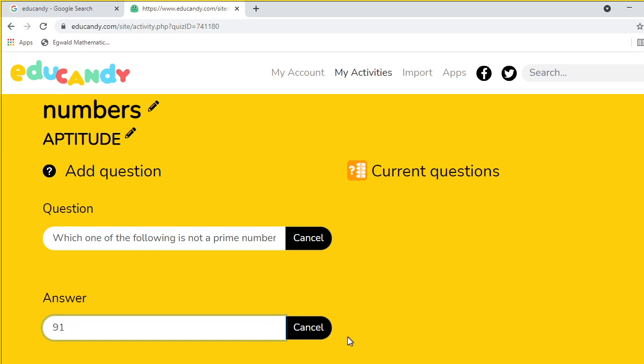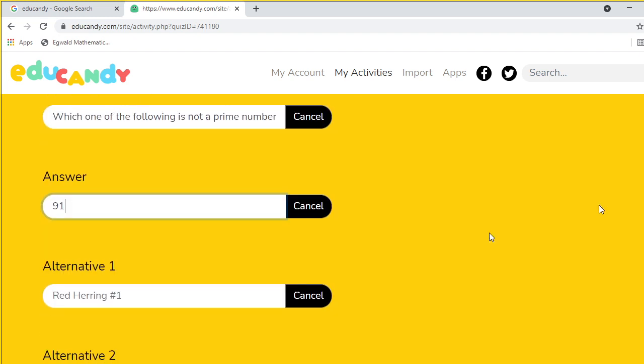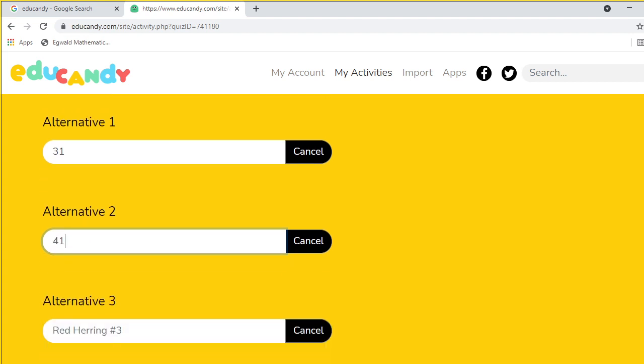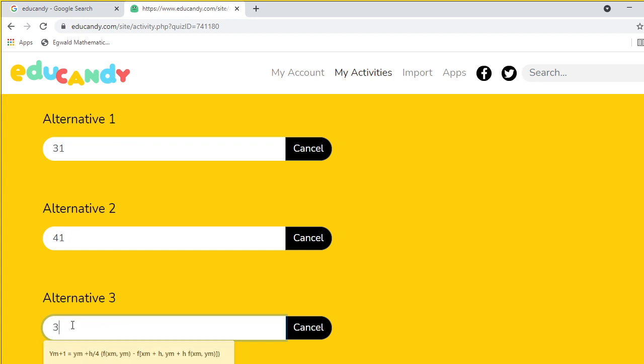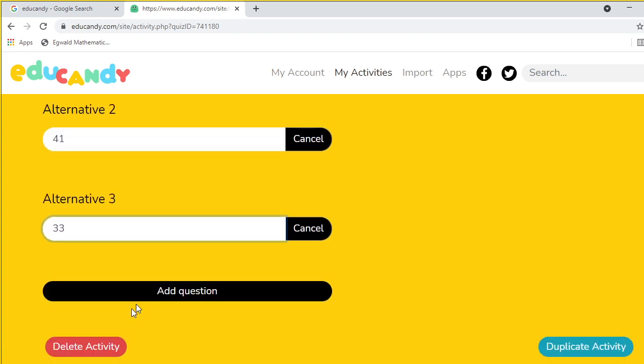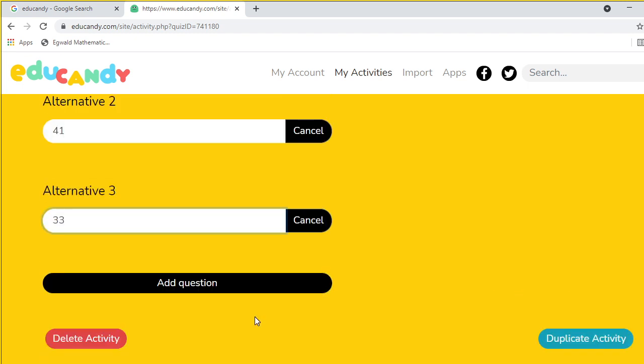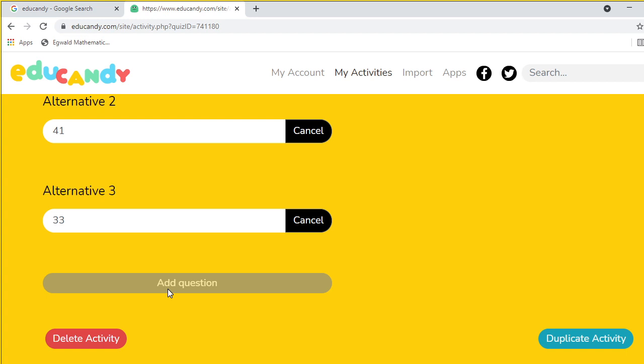Okay, the correct answer only you have to fill first, and then you can fill other answers, 31, 41, 51, 61, anything. Okay, 41 first we need to fill. It will shuffle afterwards. So just fill the questions. Suppose you want to add another question, add a question.